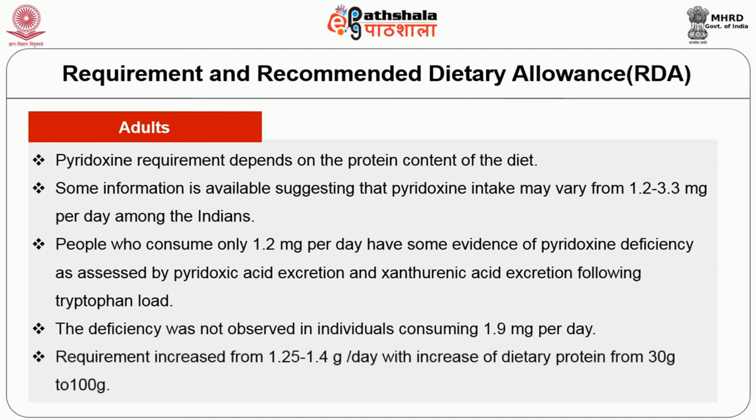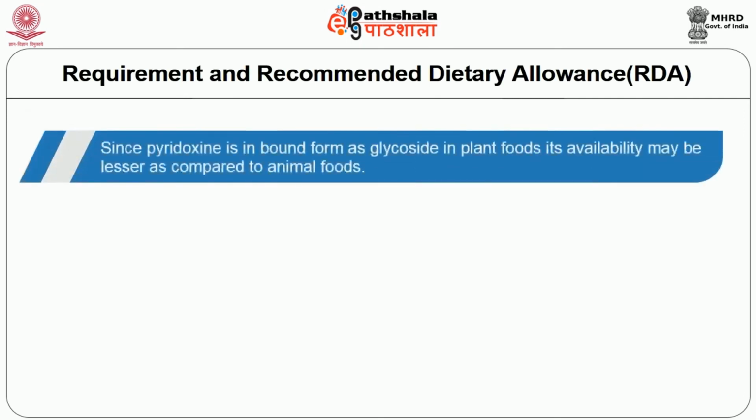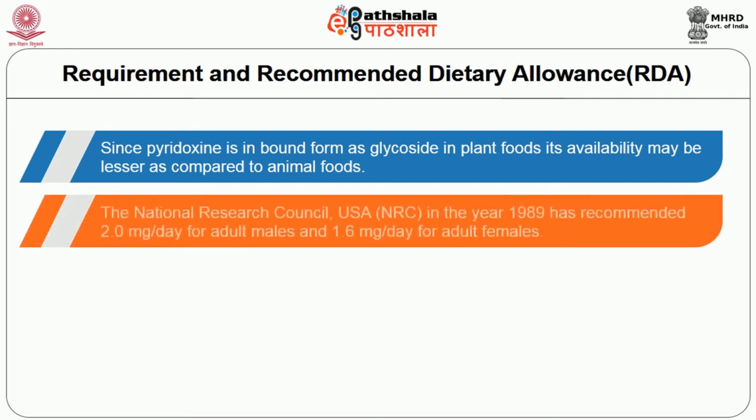Requirement increased from 1.25 to 1.4 milligram per day with increase of dietary protein from 30 gram to 100 gram. Since pyridoxine is in bound form as glycoside in plant food, its availability may be lesser as compared to animal foods. The National Research Council USA has recommended 2 mg per day for adult males and 1.6 mg per day for adult females in 1989.